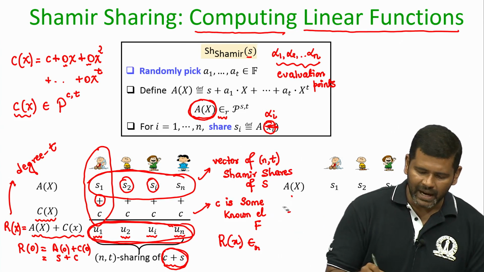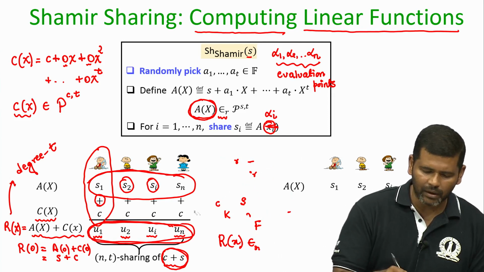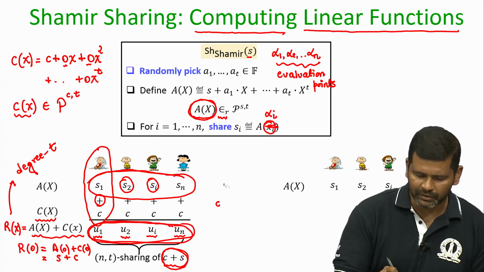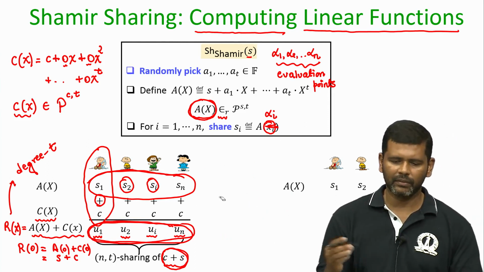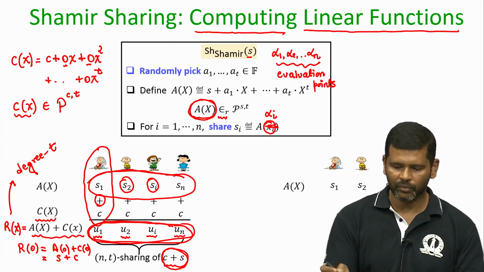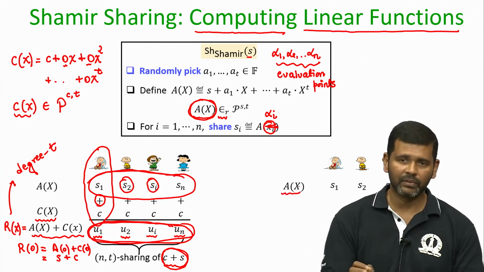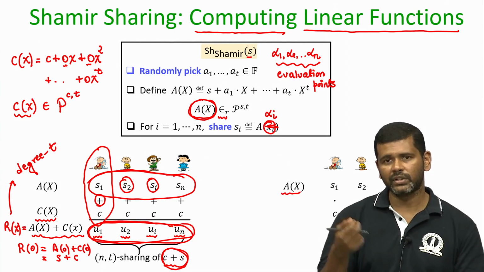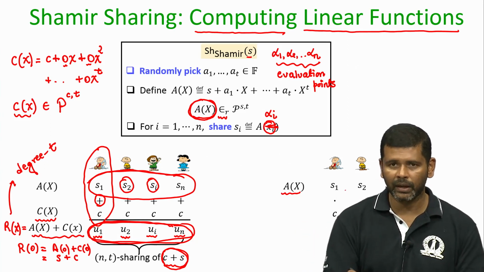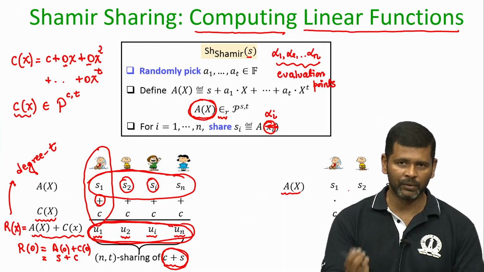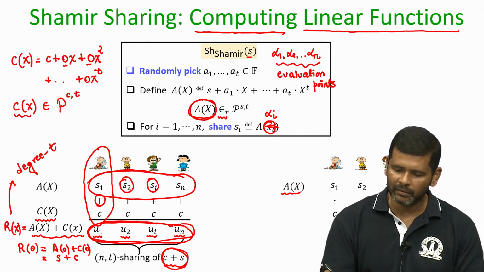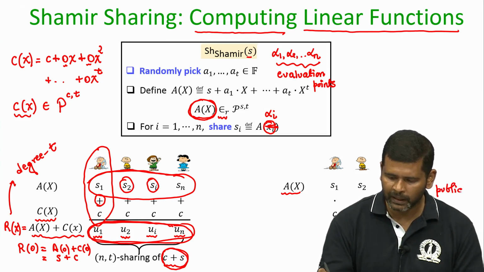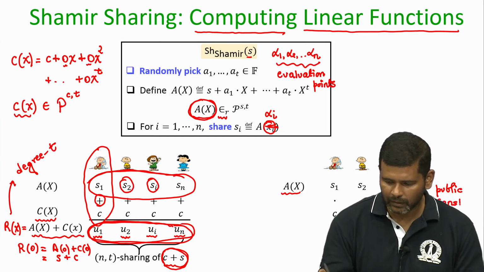In the same way, imagine I take another operation where parties have their respective shares of some unknown value S, S1 to Sn, and suppose they lie on this t degree polynomial A(x). Now suppose I instruct every party to take their respective share of the unknown value S and multiply it with some publicly known element C, a public constant known to everyone.